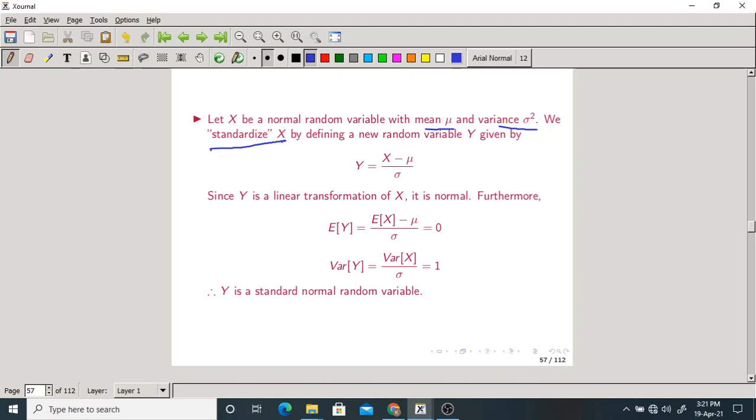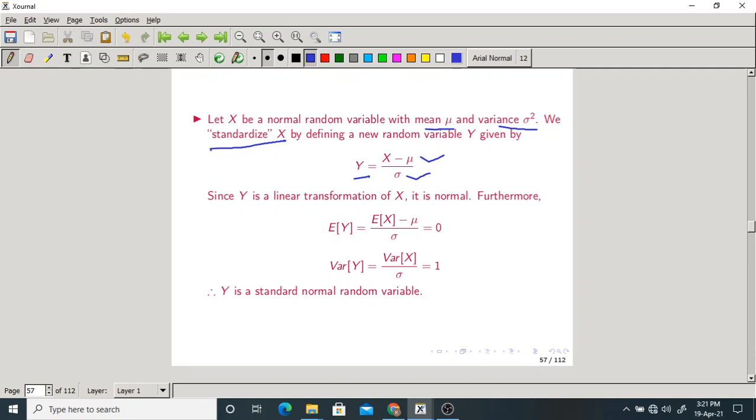How to make a random variable into standard form? We define another random variable y equal to x minus mu by sigma. Mu and sigma are scalars.